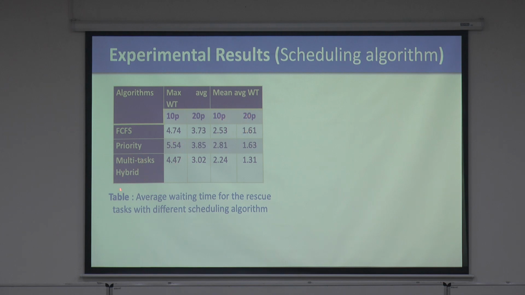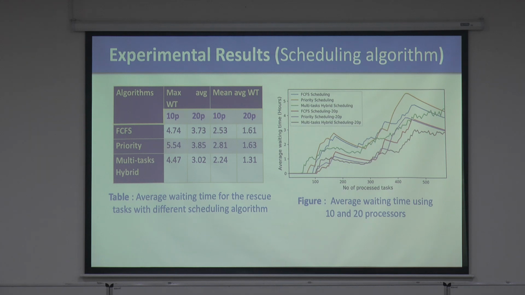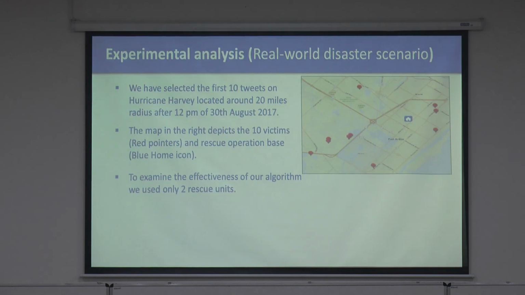The one we have developed is 4.47, very close to first come first serve, which basically means it's doing very well. Of course, we are not doing first come first serve, but for correctness, 3.02 for the 20 processors, 2.24 here, and then 1.31 here. This is the average waiting time, and I'm showing you how well we are doing with multitask hybrid scheduling. You see this is the line here. We try to do much better than the other algorithms out there.